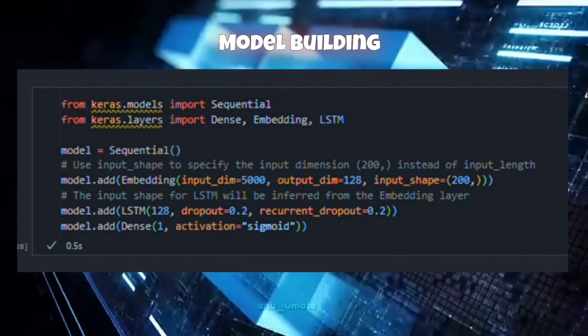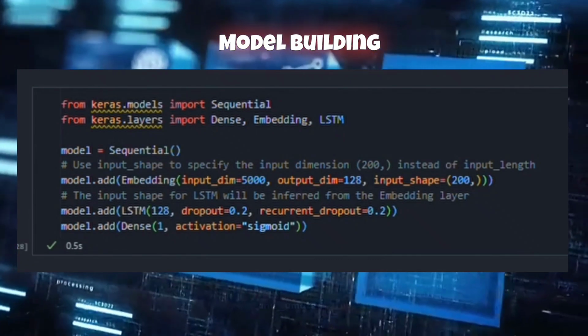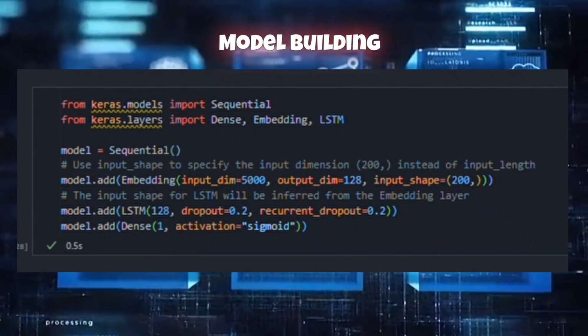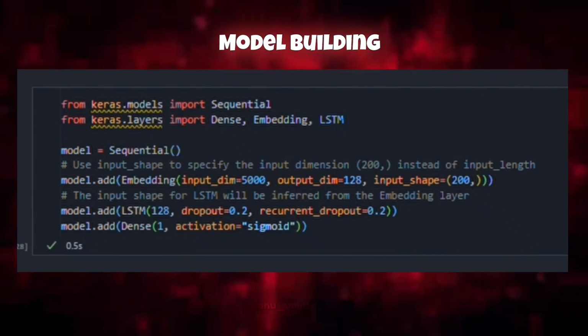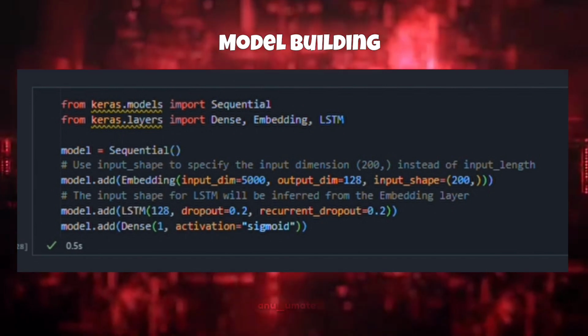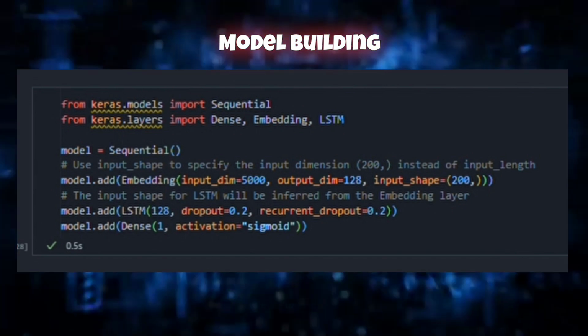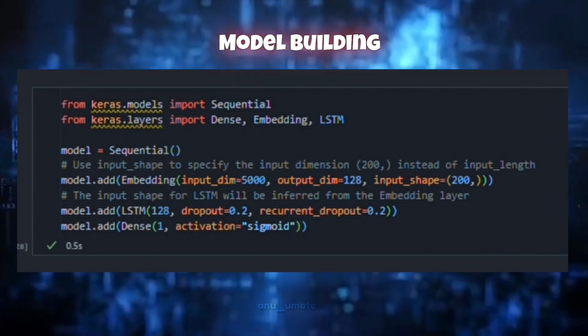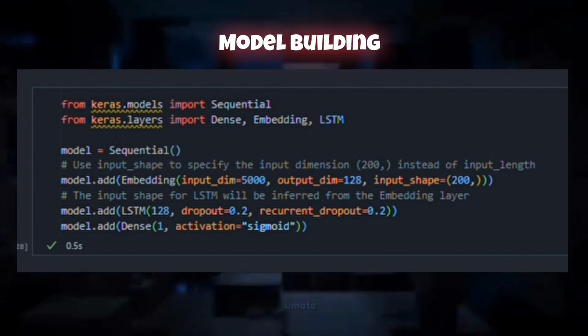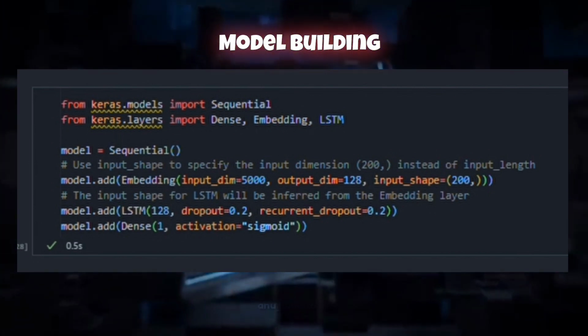Our first block is the embedding layer. Imagine we are translating every word in a movie review into a unique secret code that only our model understands. This layer takes up to 5000 different words and converts them into 128-dimensional vectors. Think of each vector like GPS coordinates that map the meaning of each word in a review.